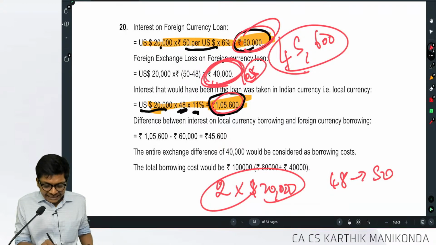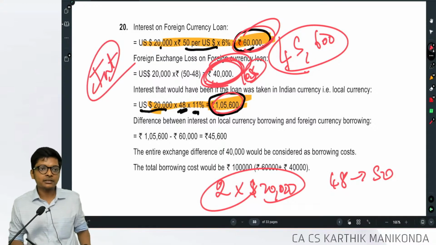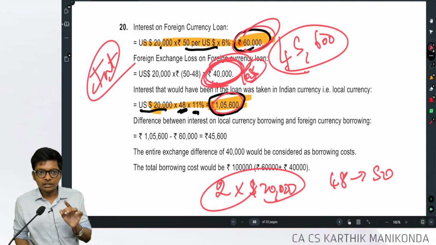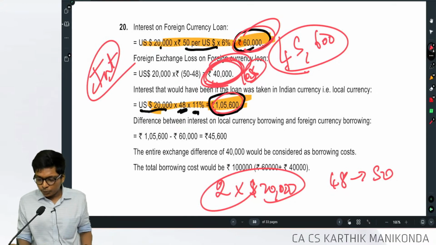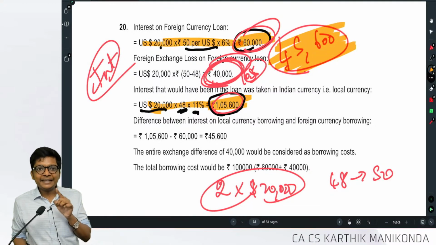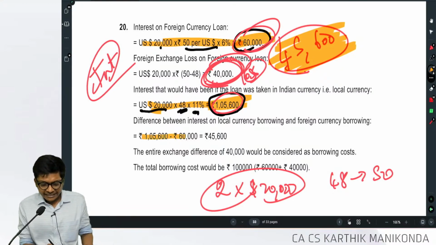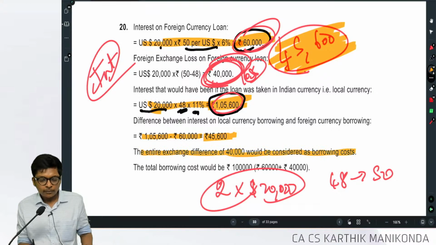So this entire loss will be treated as what, guys? Interest. In other words, loss up to the savings of 45,600 will be treated as interest. The entire exchange difference of 40,000 will be considered as borrowing cost.